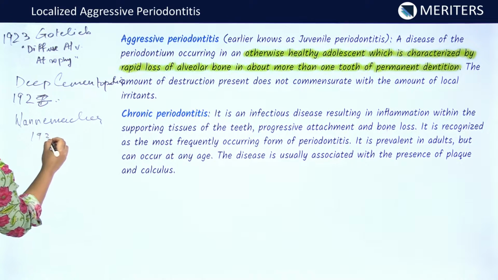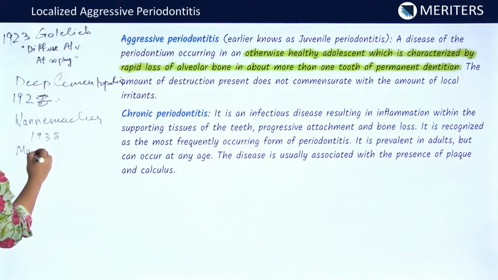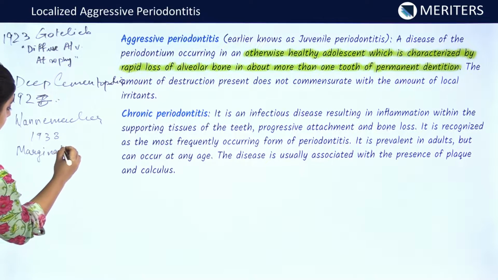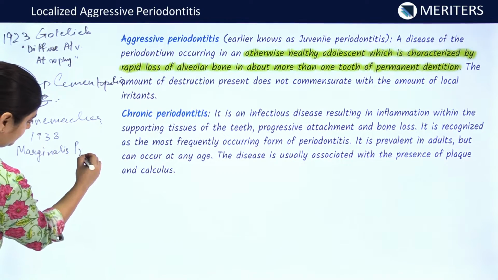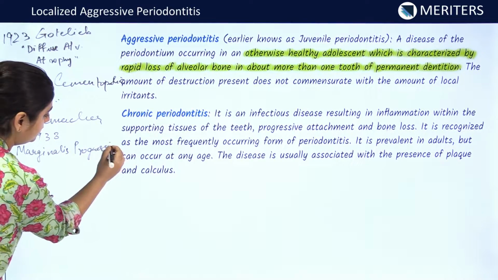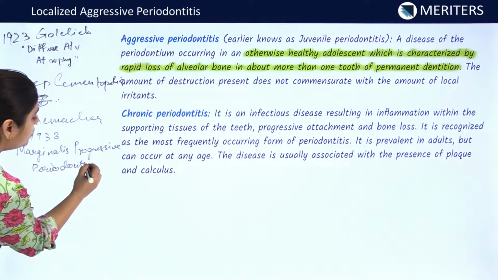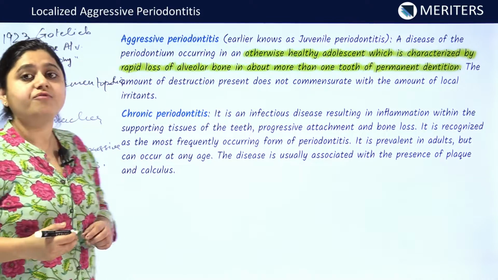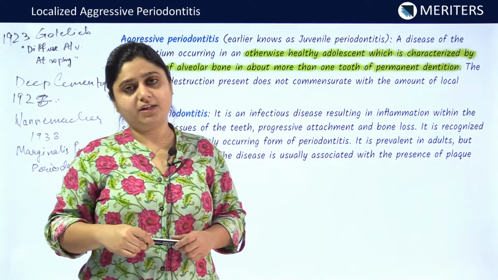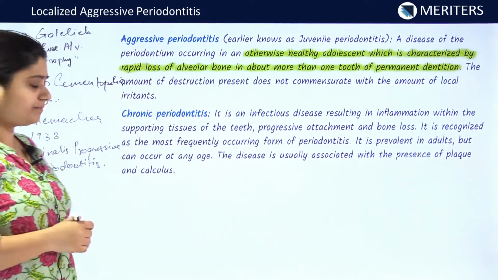Wannenmacher in 1938 coined the term marginalis progressiva periodontitis. He was the one who showed the involvement of first molar in the individuals affected by aggressive periodontitis.